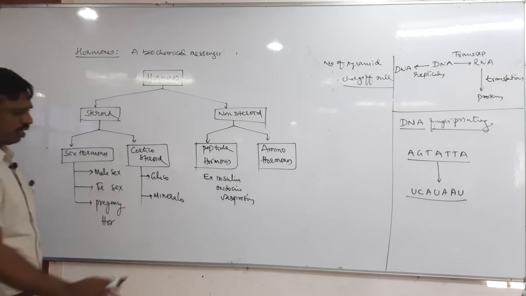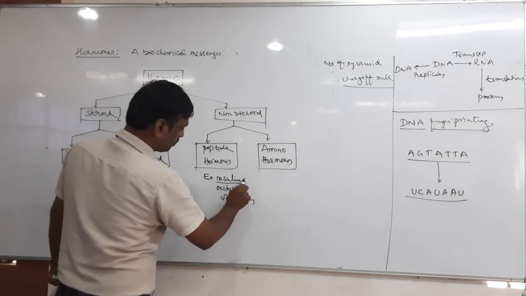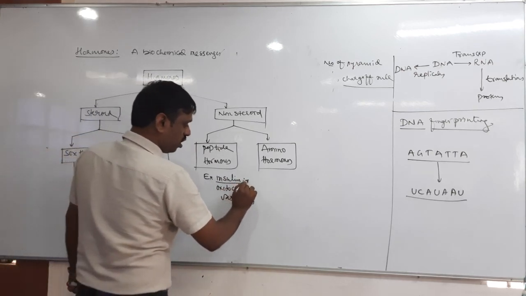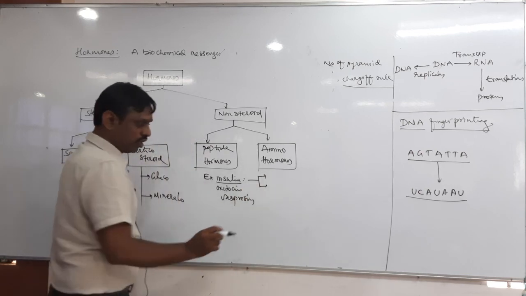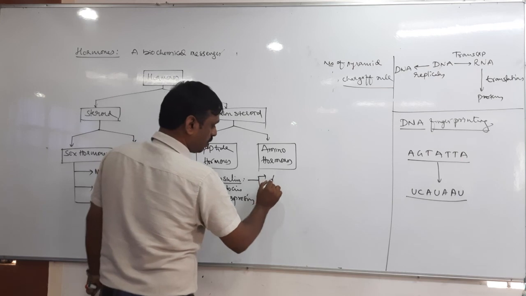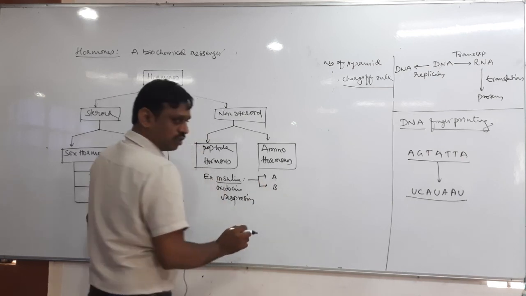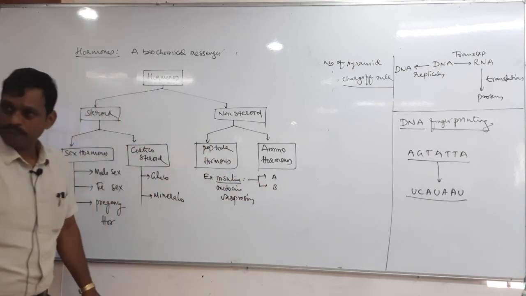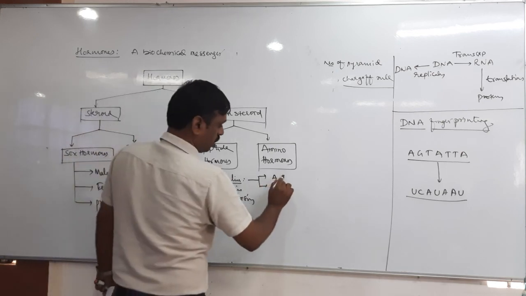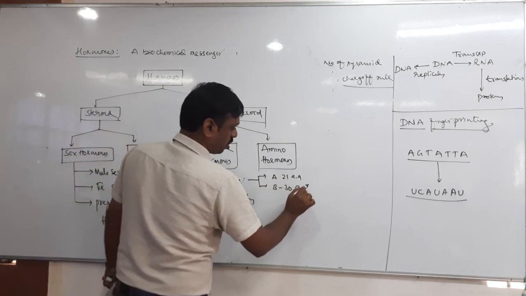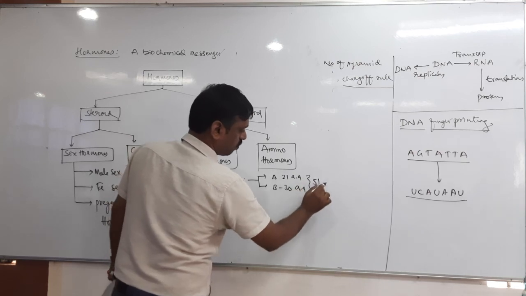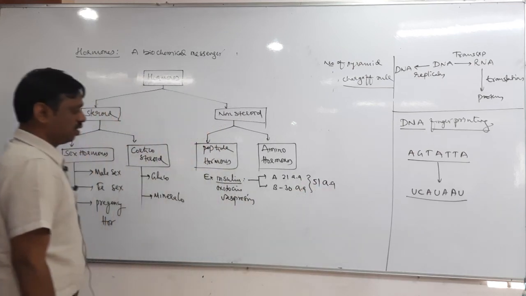And what is the importance of insulin? Insulin is a peptide hormone. It has two polypeptide chains, peptide A and peptide B. Peptide A has 21 amino acids and the other has 30 amino acids. So in total 51 amino acids are there in insulin.